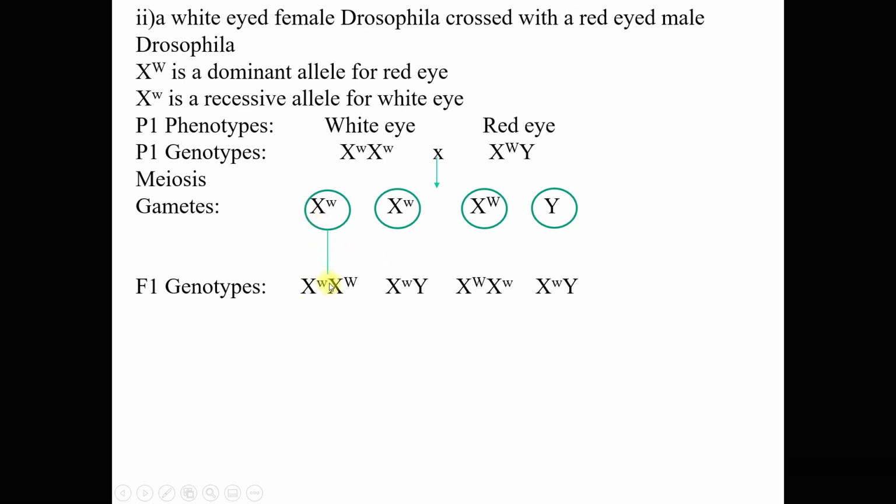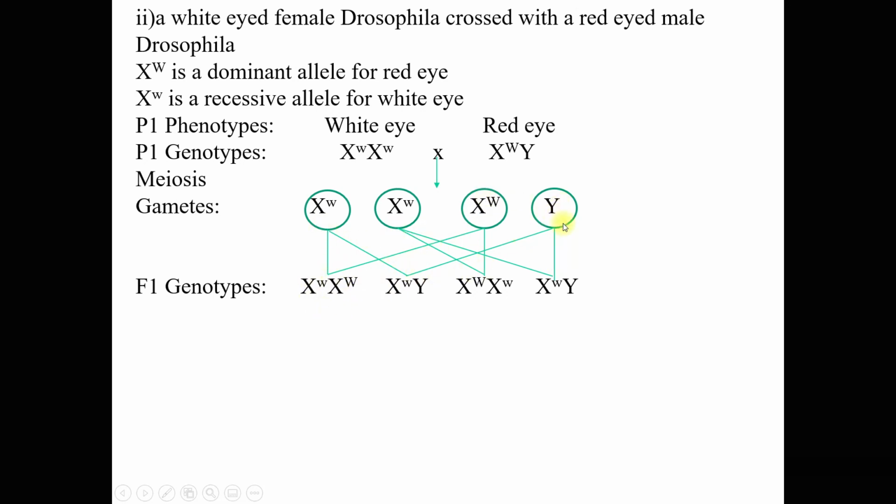So we have this here, here, and here, and these are the possible F1 genotypes. And then again, class, by this point you must know already, this gamete always crosses with this gamete. And then we write down the outcome, the F1 genotype here, and so on.